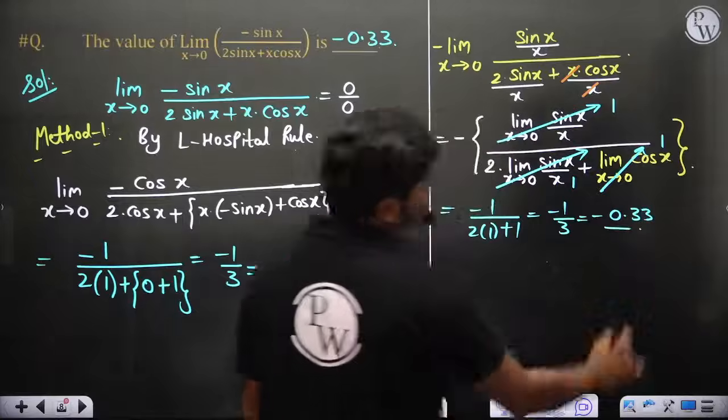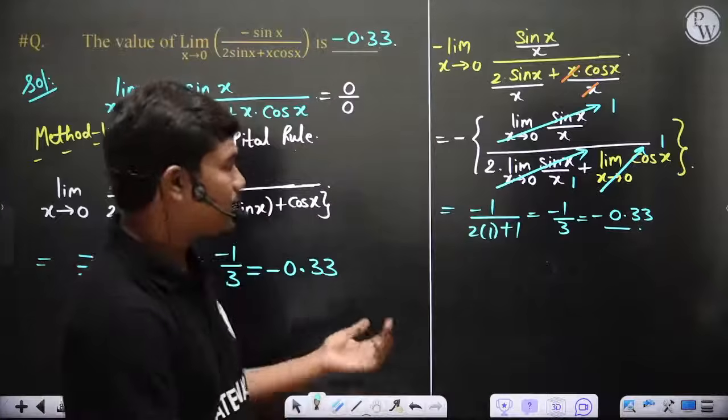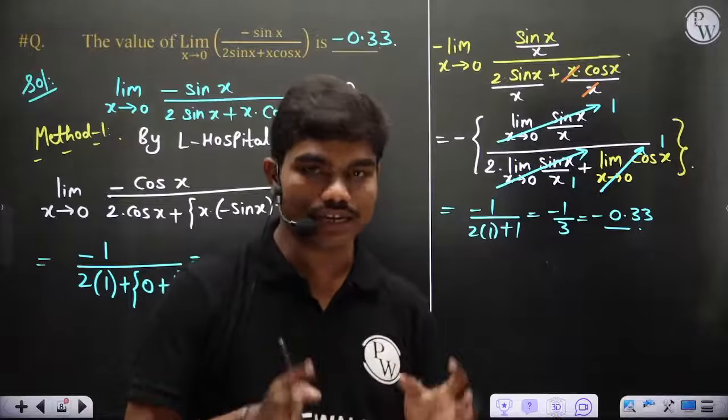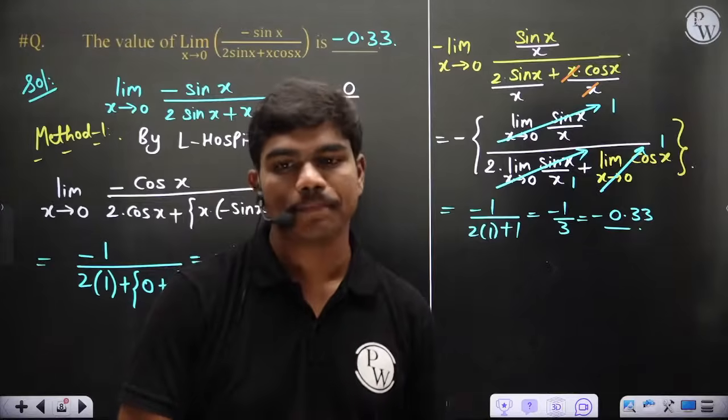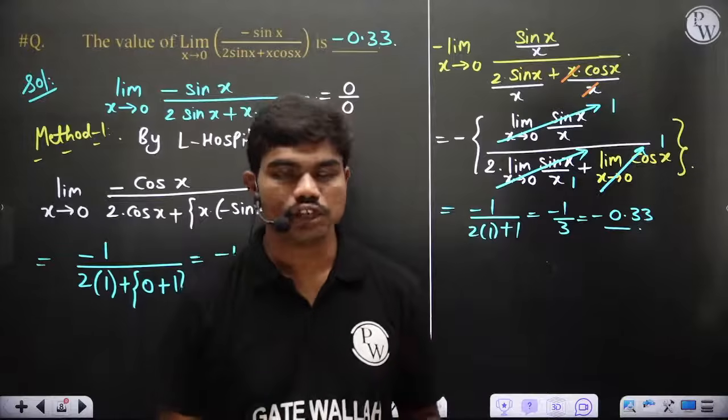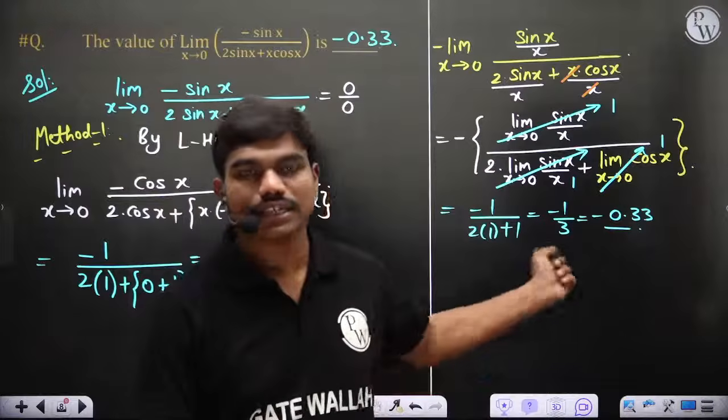That's it. So by using some standard results, you can sometimes just fit in some x in the denominators or numerators, and convert the limits into some known functions. Is this clear to all of you? Yes or no? This minus 1 by 3, is this clear to all of you or not?